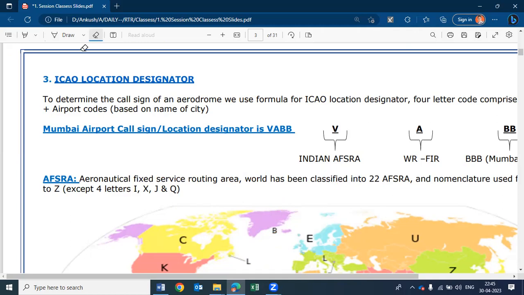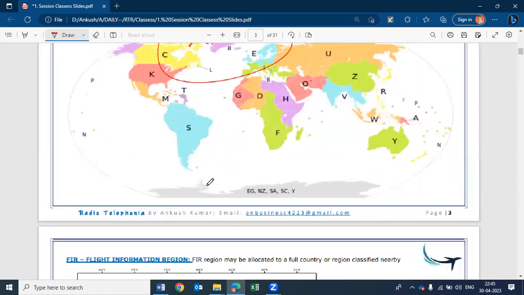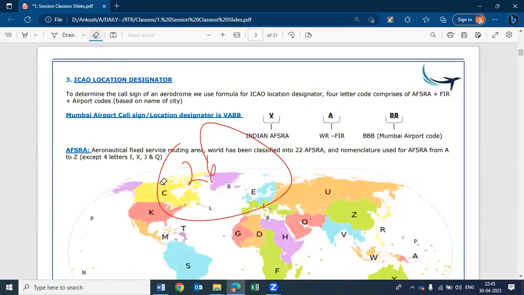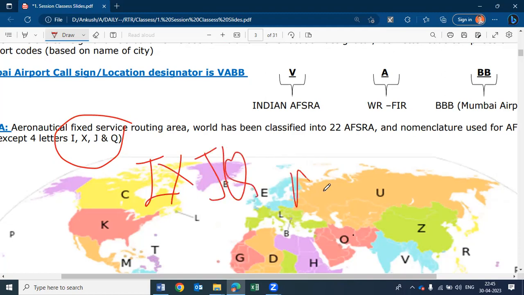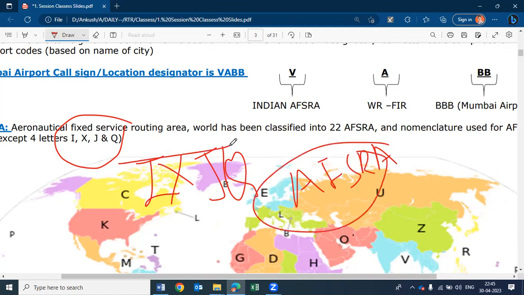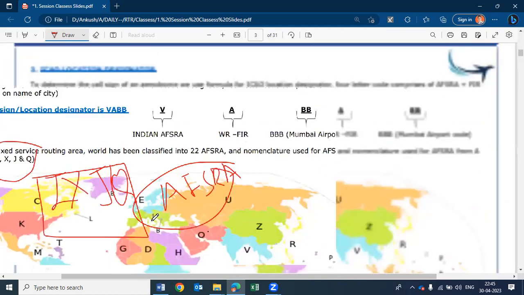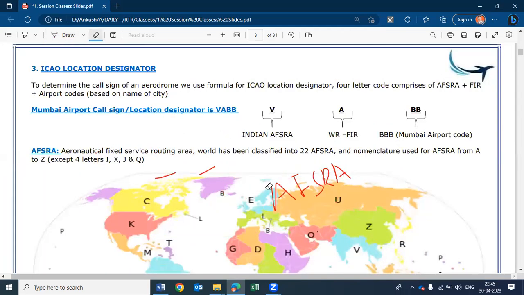These letters are in between of the 26 alphabet. We also need not to know why it is so, but what we should know is that these 4 letters have been exempted from allotting to the AFSRA, Aeronautical Fixed Service Routing Area, left these 4 English letters to include in the world map. Is that clear? We need not to ask about the logic behind it.